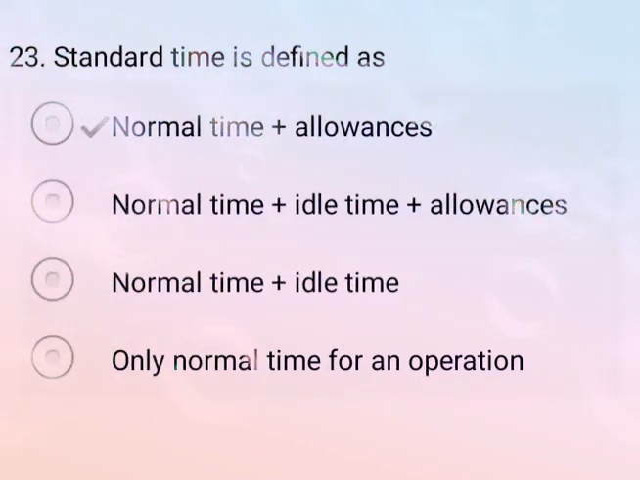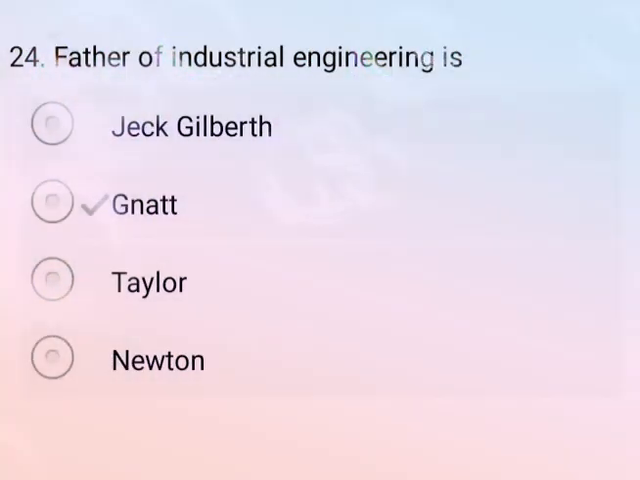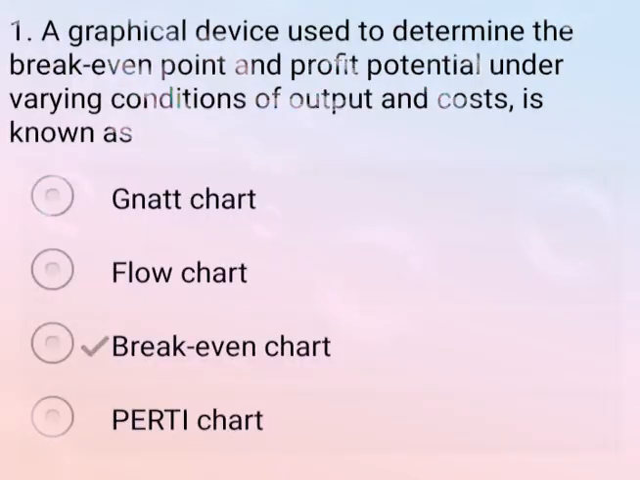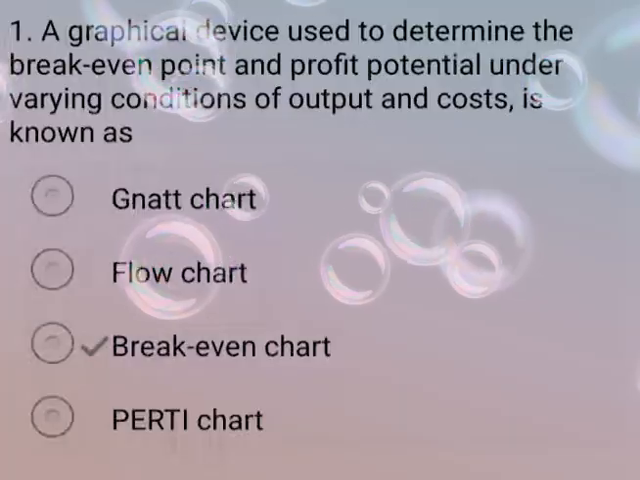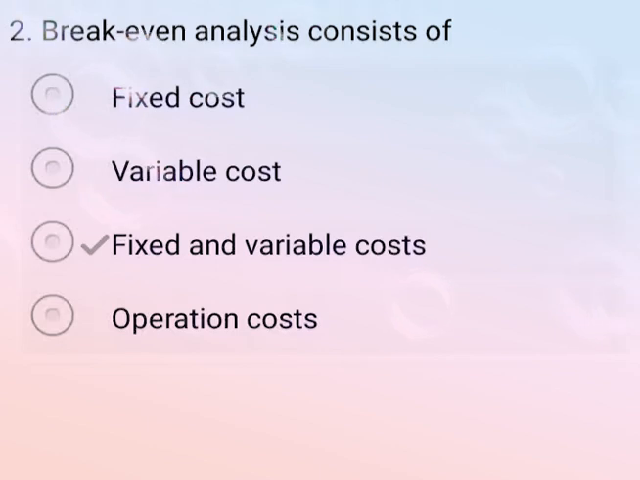Now come to the next question. Father of industrial engineering is, so correct answer is option C, F.W. Taylor, not Gantt. So option C is your correct answer. Now come to the next question. A graphical device used to determine the break-even point and profit potential under varying conditions of output and cost is known as, so correct answer is option C, break-even chart. So option C is your correct answer. Break-even analysis consists of, so correct answer is option C, fixed and variable cost. Come to the next question.